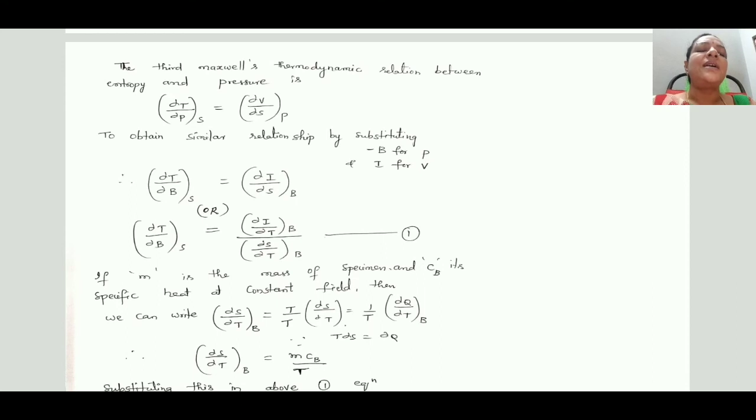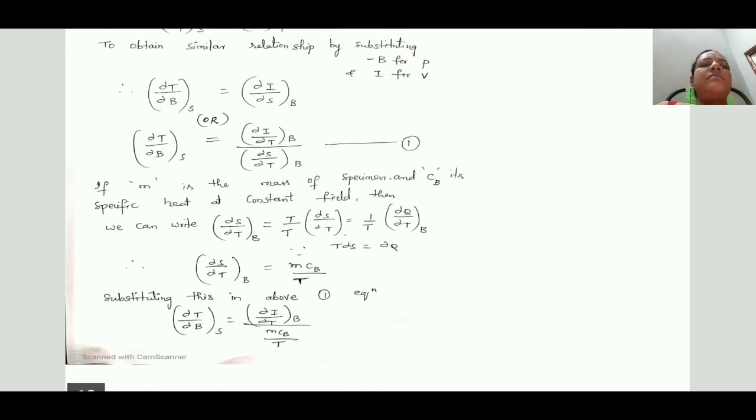Here just assume a minus here. The minus is not shown here, but actually the minus will be there. ∂T/∂B at constant S is equal to, by dividing the right hand side, numerator and denominator, with ∂T, we get the first equation.